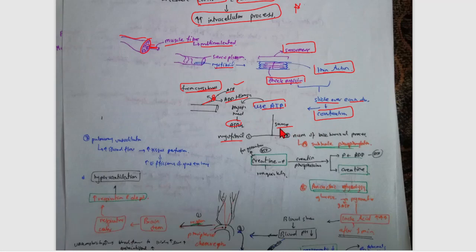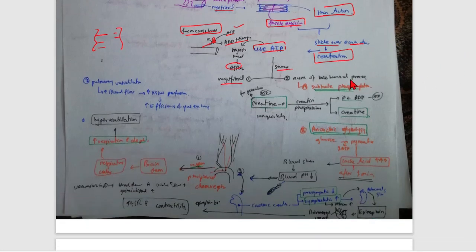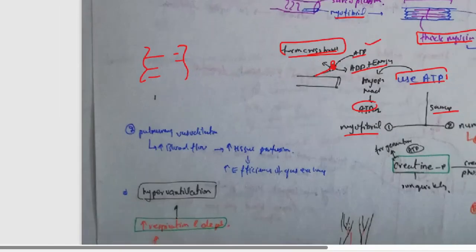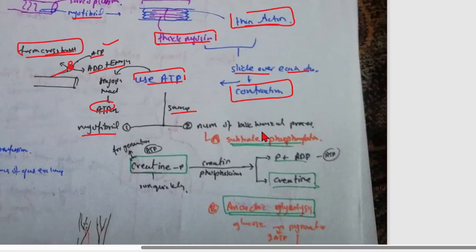Now another thing you have to understand is the sarcomere. The sarcomere is the smallest unit of the muscle fiber. During contraction they contract and relax. Now first of all, we will talk about the number of myofibrils that bind and contract, which depends on two things.